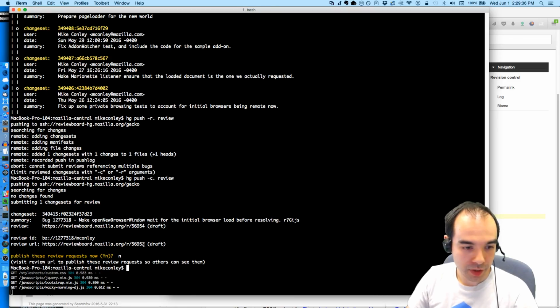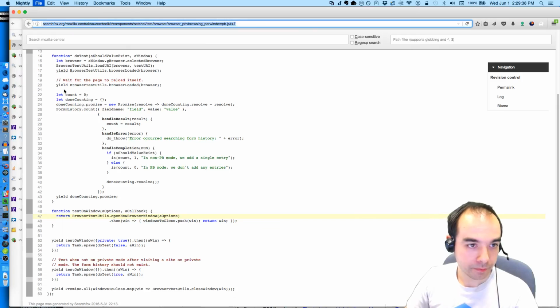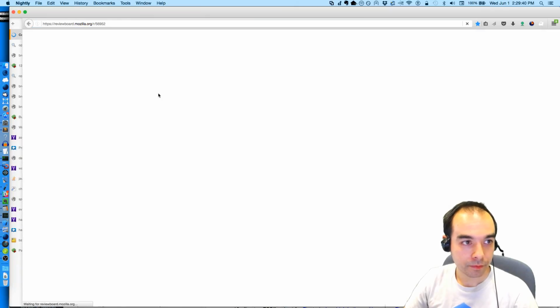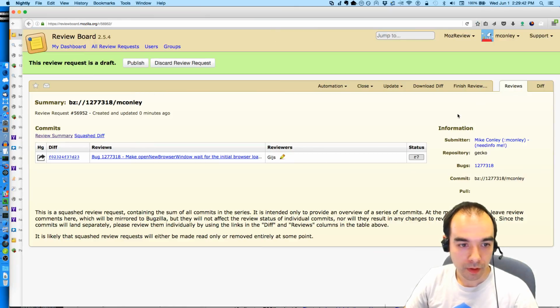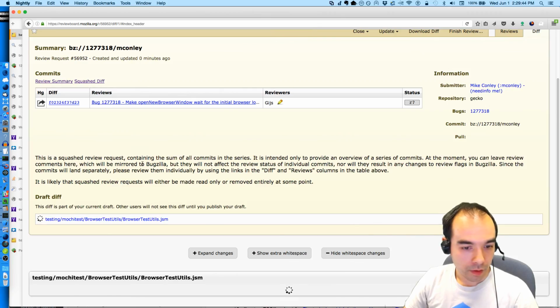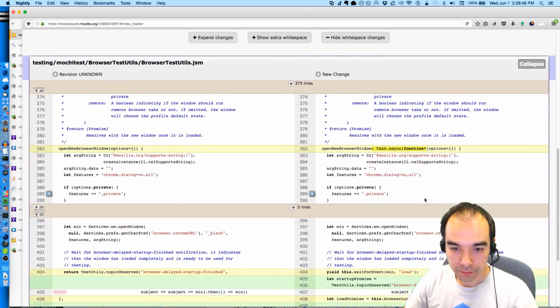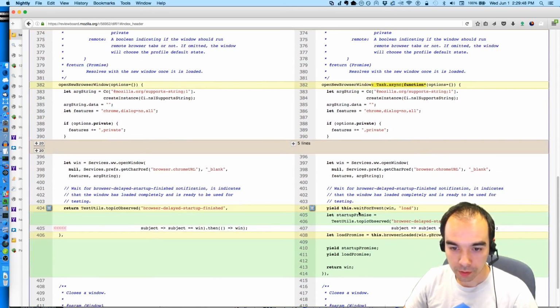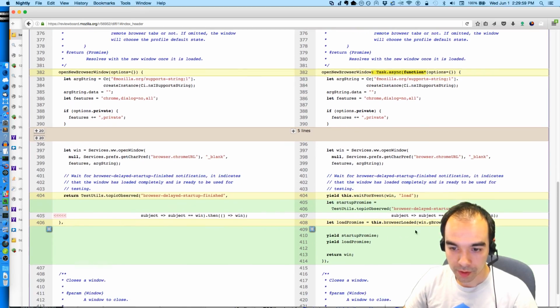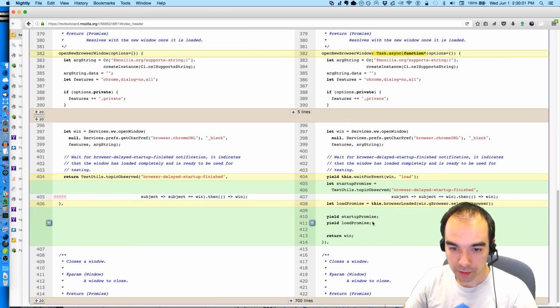Let's take a look at the patch. Wait for the window to load. We wait for browser delayed startup finished. Wait for the browser loaded. We yield them both.